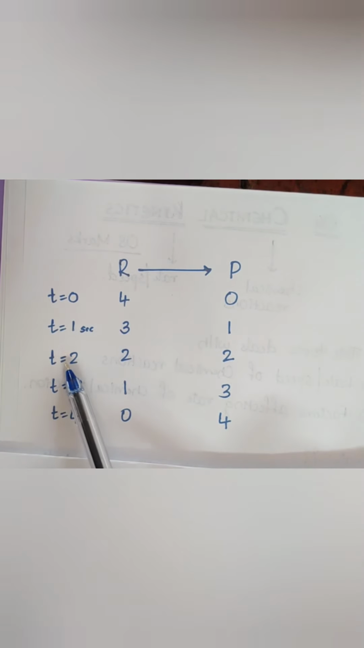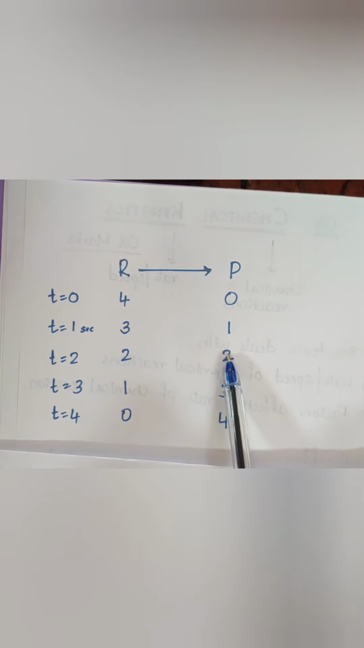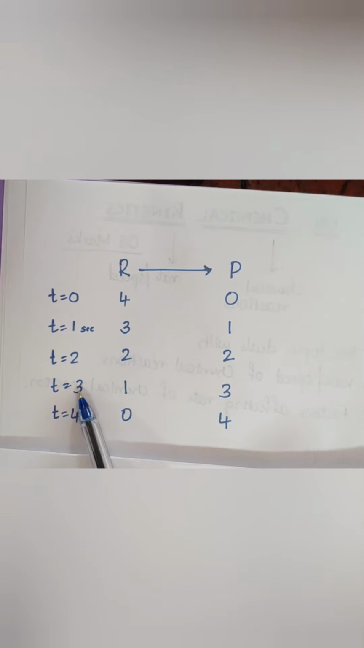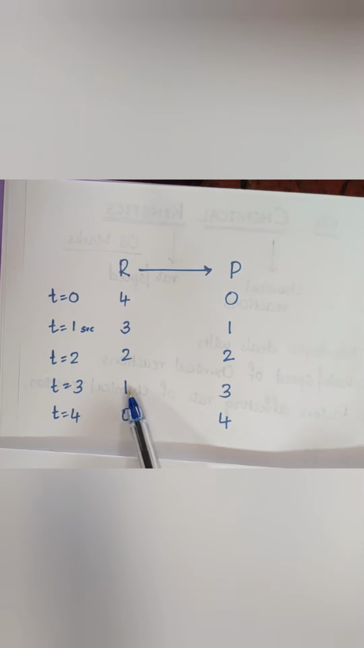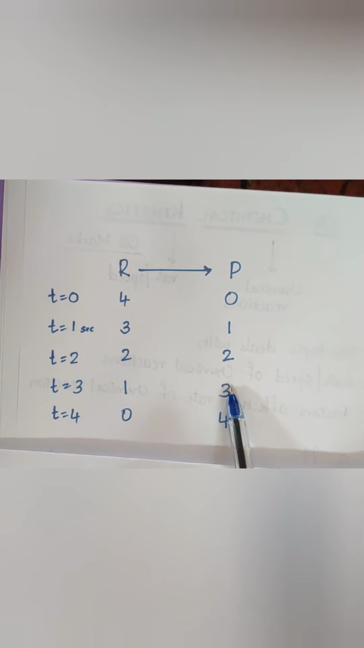Say at time t equals 2 seconds, what happens? Again the concentration of the reactant decreases to 2, and the product concentration increases to 2. At time t equals 3 seconds, again the reactant concentration decreases from 2 to 1 and the product concentration increases from 2 to 3.